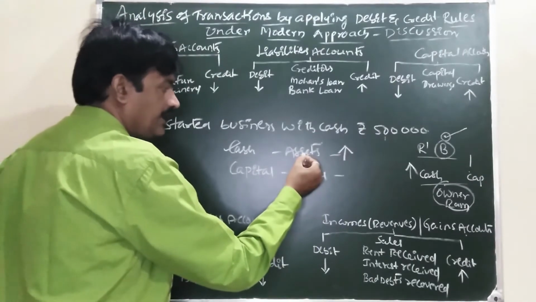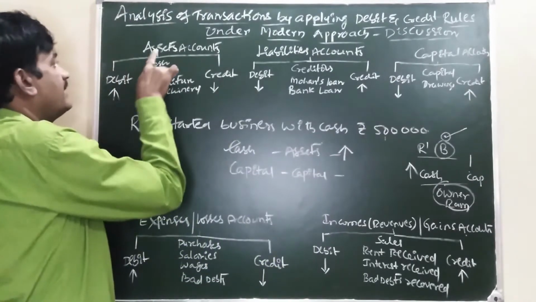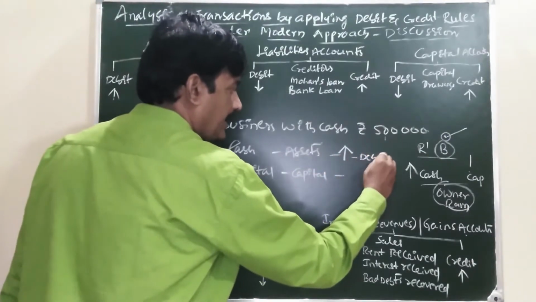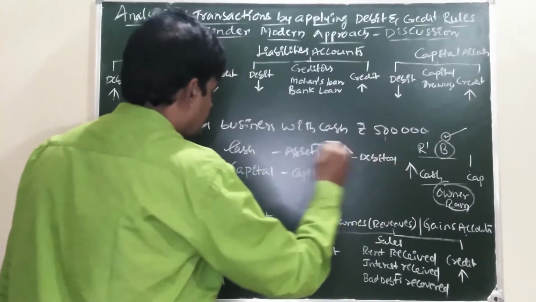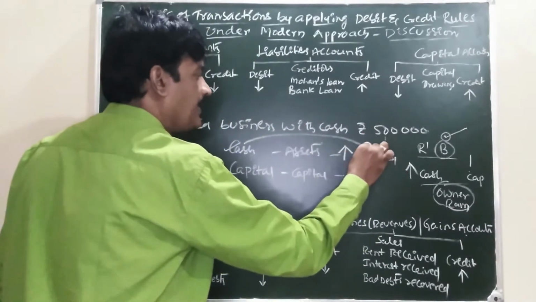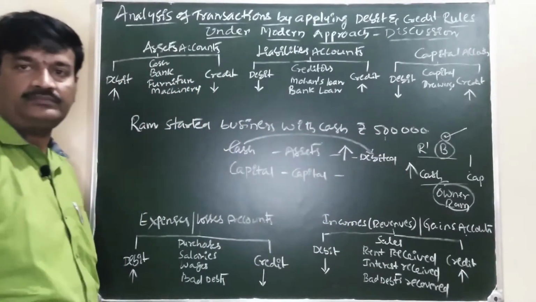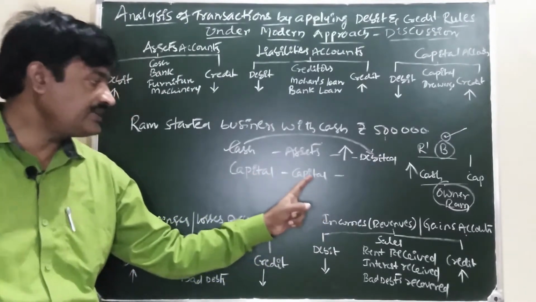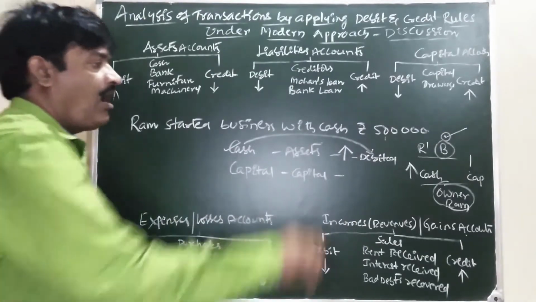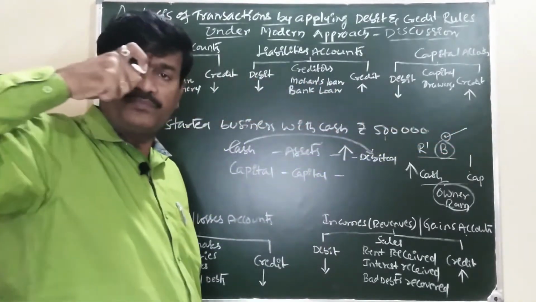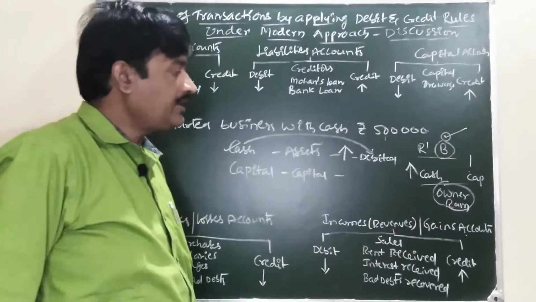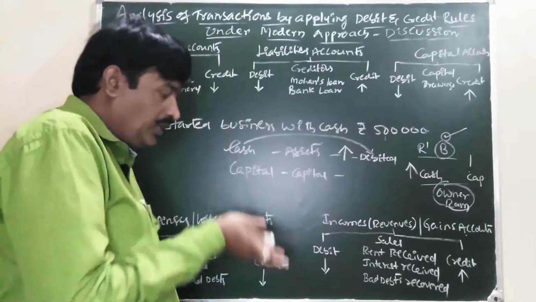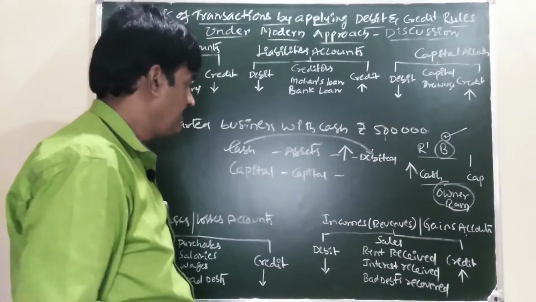Increase in the asset is debited. Debited means cash account is debited. Now capital. Capital comes in capital account. On one hand, we are receiving cash from the owner. On the other hand, we are due to the owner.